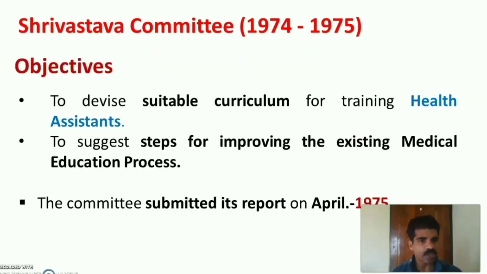The objectives were to devise a suitable curriculum for training the health assistants, and to suggest steps for improving the existing medical education process. The committee submitted its report in April 1975.